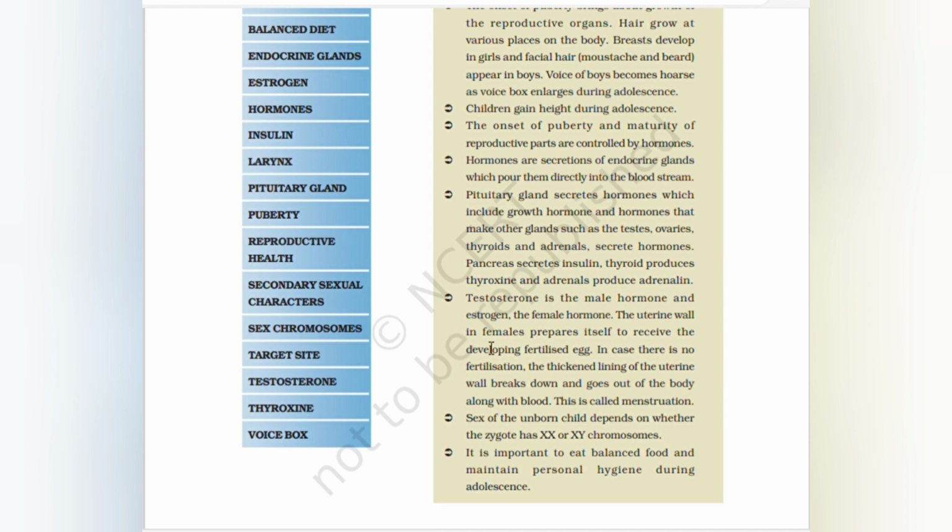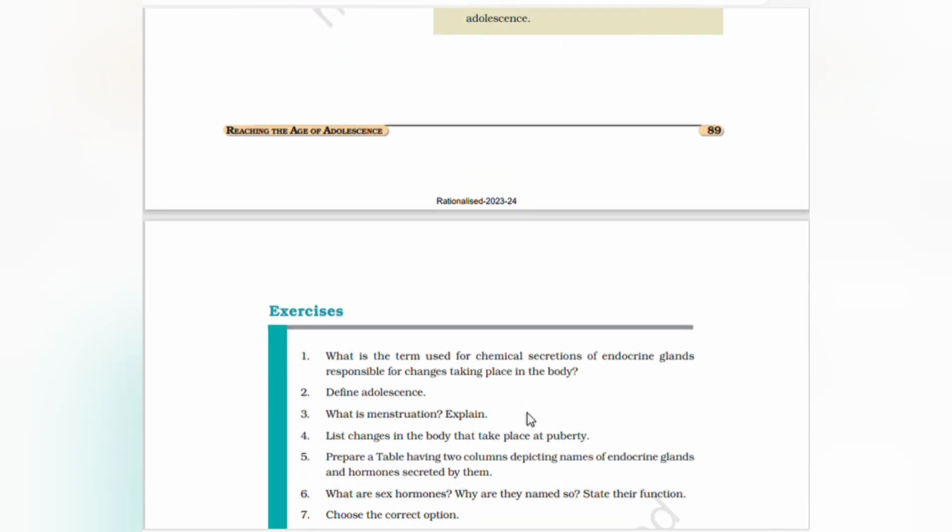The uterine wall in females prepares itself to receive the developing fertilized egg. In case there is no fertilization, the thickened lining of the uterine wall breaks down and goes out of the body along with blood. It is called menstruation. The sex of the unborn child depends on whether the zygote has XX or XY chromosomes. It is important to eat balanced food and maintain personal hygiene during adolescence.